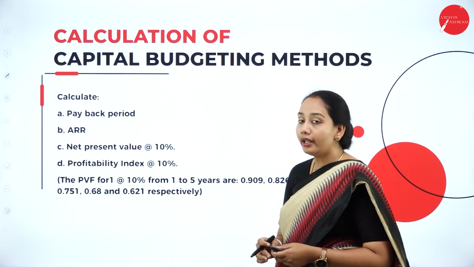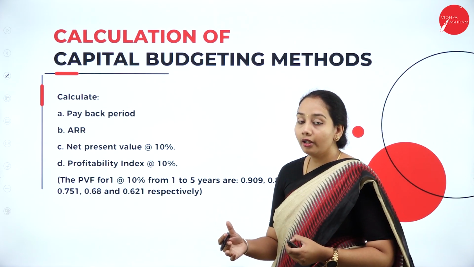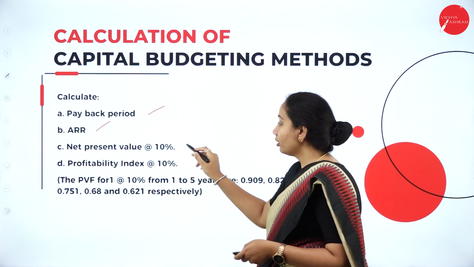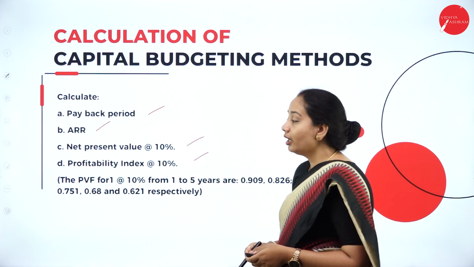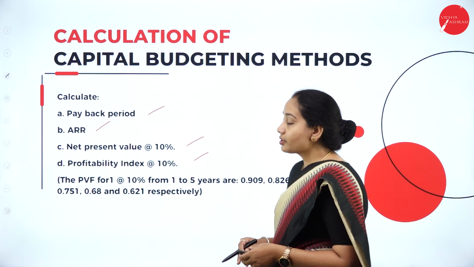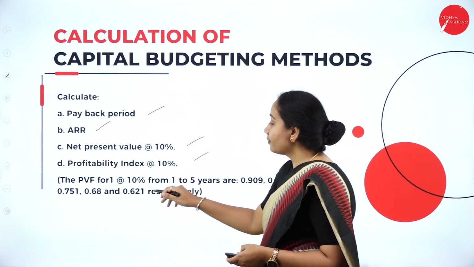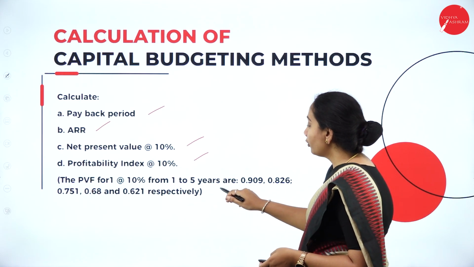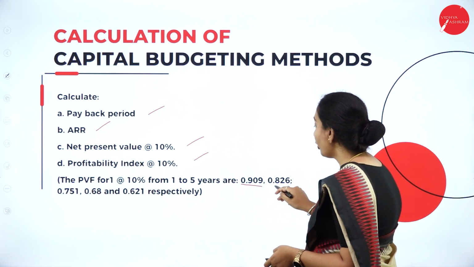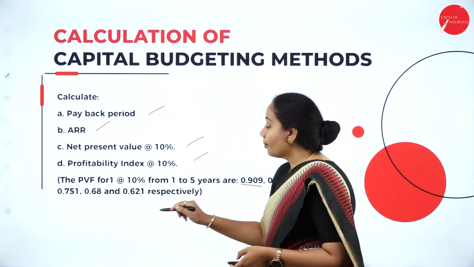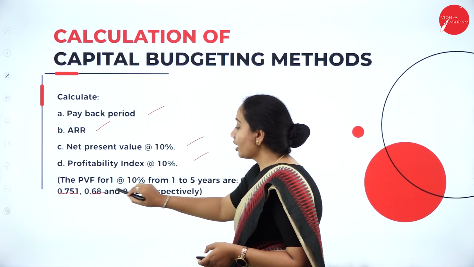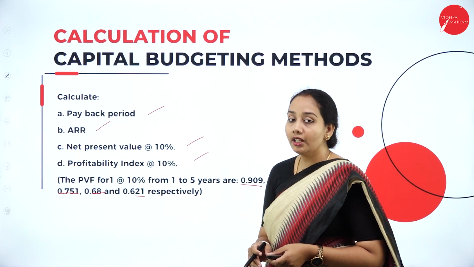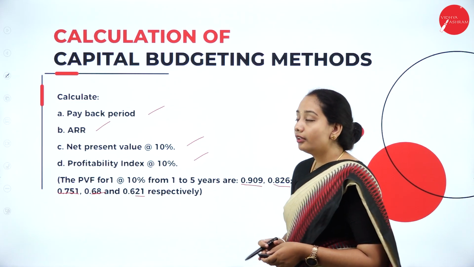We are supposed to calculate the project returns based on the payback period method, the ARR method, the net present value method, and the profitability index method at 10% discount rate. The present value factors for 1 to 5 years are given as 0.909, 0.826, 0.751, 0.68, 0.621 respectively. These factors will be used for calculation of the net present value.